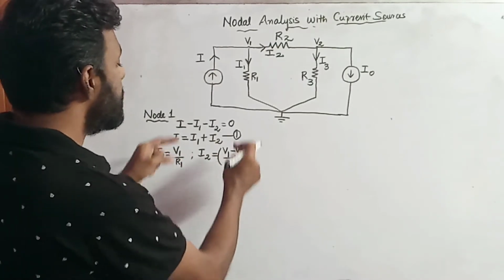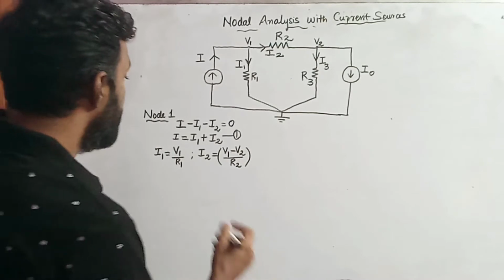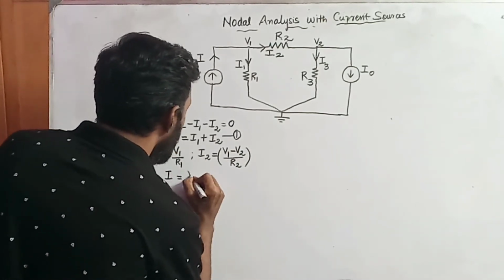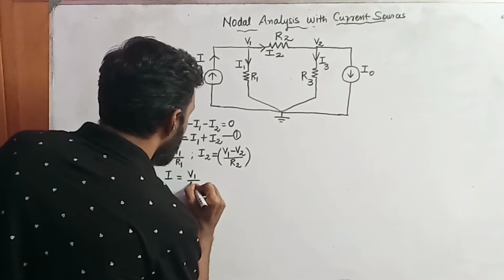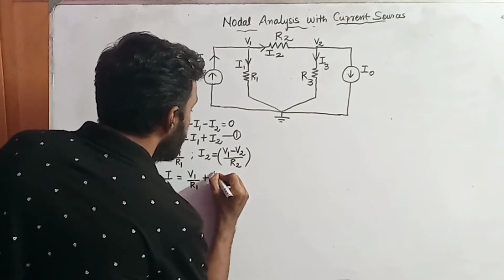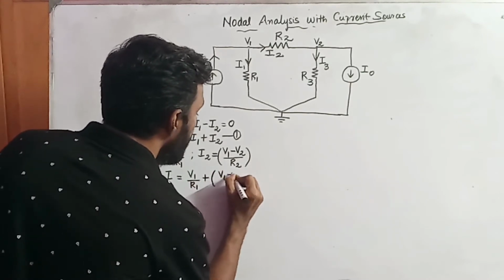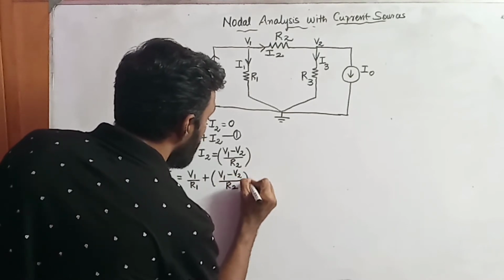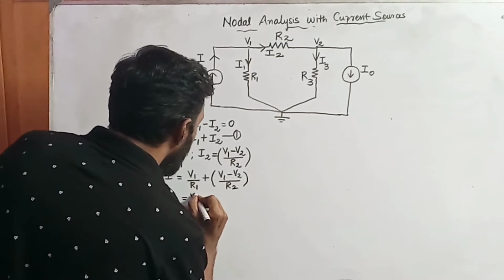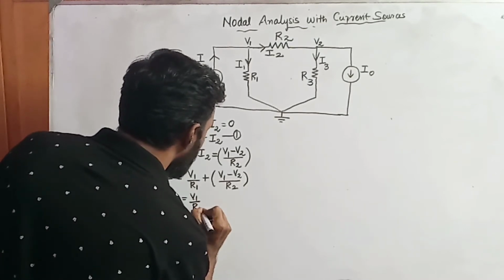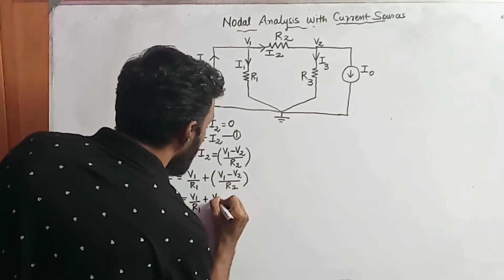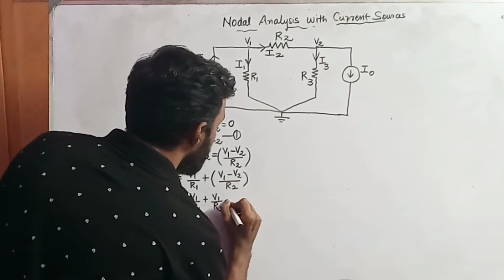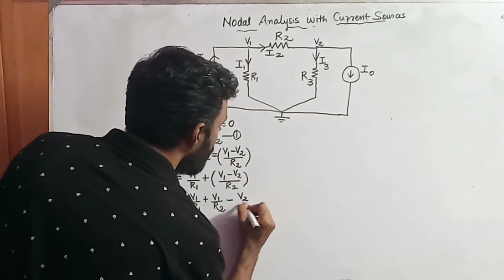So I have two different values, I1 and I2. Now I'm going to substitute them in equation number 1. I equals I1, which is V1 by R1, plus I2, which is V1 minus V2 divided by R2. So this will be V1 by R1 plus V1 by R2 minus V2 by R2.